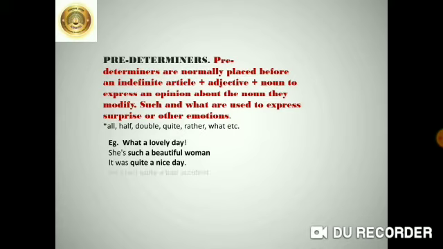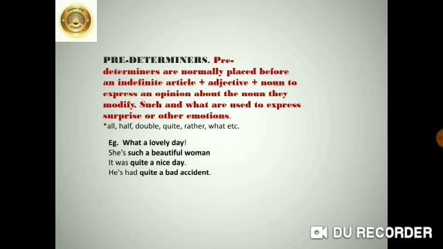Now look at the examples given there. What a lovely day. She is such a beautiful woman. It was quite a nice day. Now, if you observe, the predeterminer is coming before an indefinite article, that is a, in the first sentence, followed by an adjective which is lovely there, and noun as day. Right?